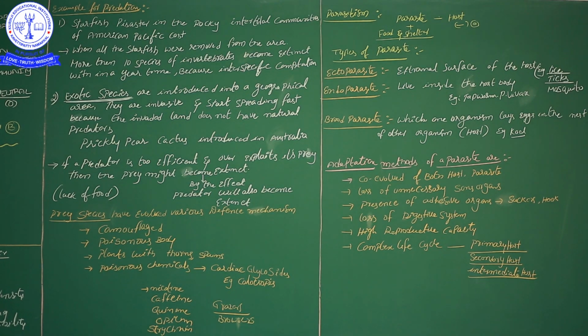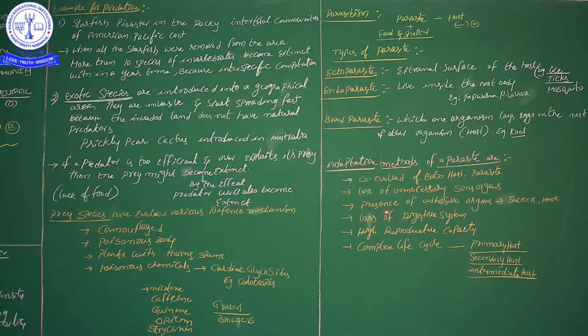Take Ascaris lumbricoides: its body is totally covered by cuticle. Ascaris lumbricoides is present inside our stomach, and it needs protection from the digestive enzymes. HCl is there in our stomach, so for protection from the HCl, its body is covered with a cuticle.